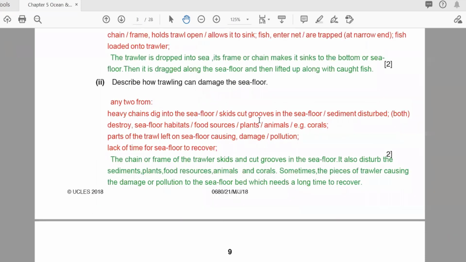Now move to the next question. What is meant by the term overfishing? Yes, Aula, can you answer, or Rava, anyone? It is when the fish consumed is more than replaced. Yes, it means that you are taking out the fish, but at the same time the quantity you are taking is not replaced, less is replaced. For example, you took 100 kg, maybe only 50 kg reproduce, so 50 kg is less.